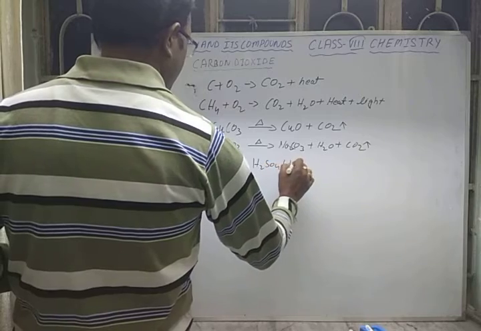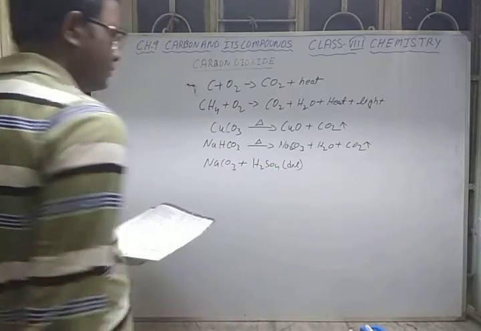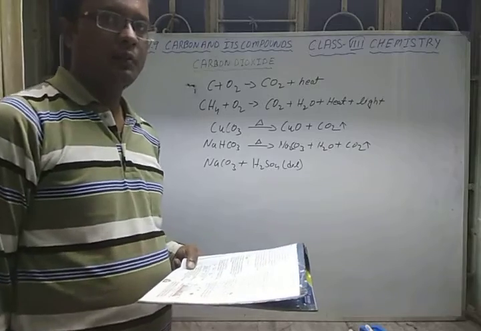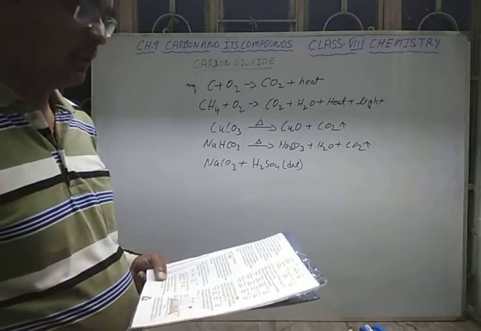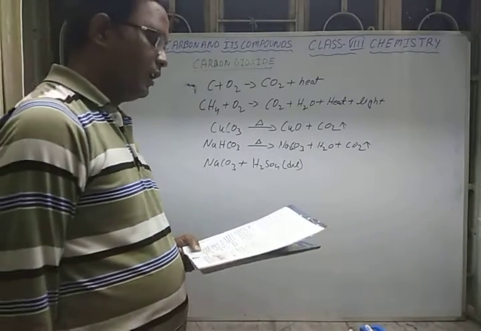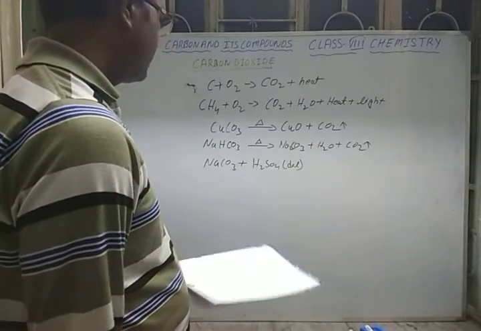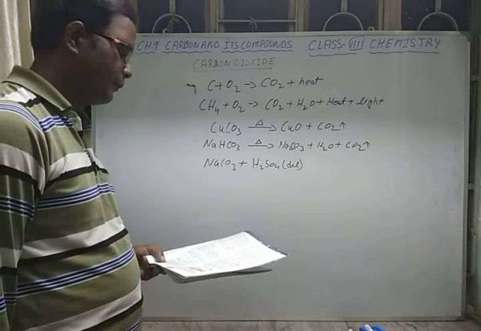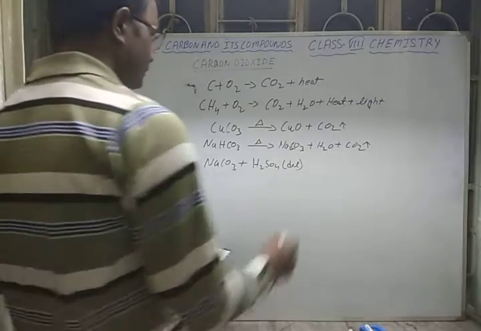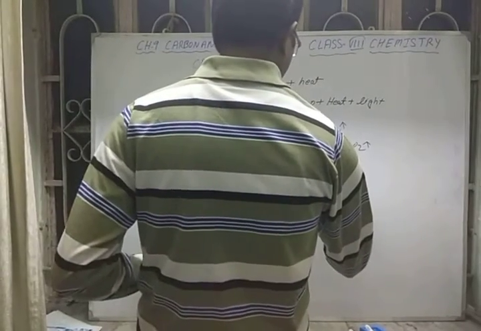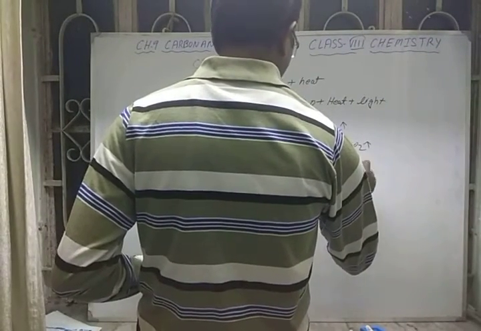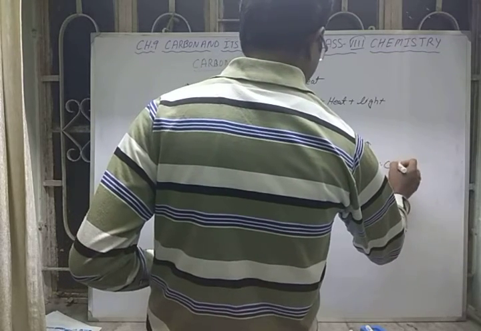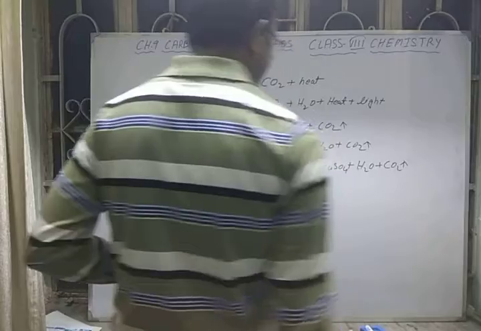You know what dilute acids are? A dilute acid is an acid which contains more percentage of water and less acid. When sodium carbonate reacts with sulfuric acid, it gives sodium sulfate, Na2SO4, plus water with liberation of carbon dioxide gas.